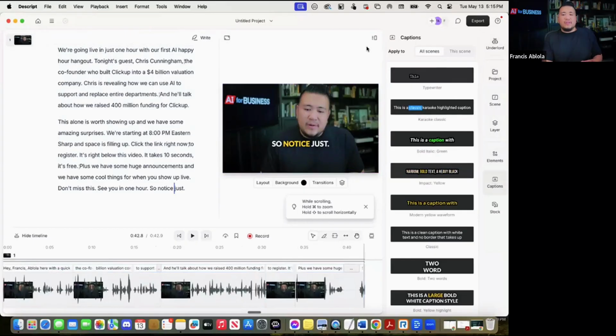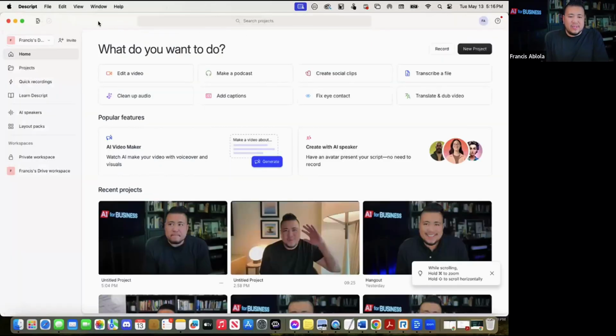Can you make an avatar of yourself in like HeyGen? Yes, you can as well. So I was actually going to show HeyGen as an example, but yes, you can in Descript make your own personalized avatars as well.